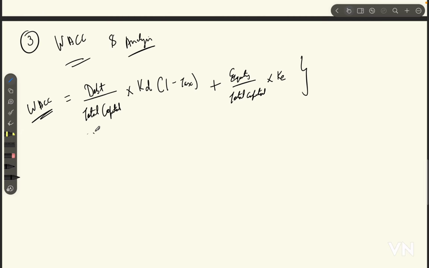Let's first touch upon debt upon total capital. As we saw in our first topic, which is weight, this is nothing but the ratio of debt to total capital.